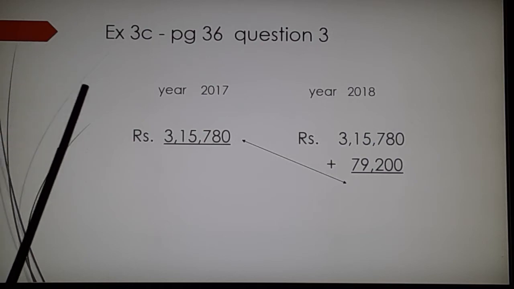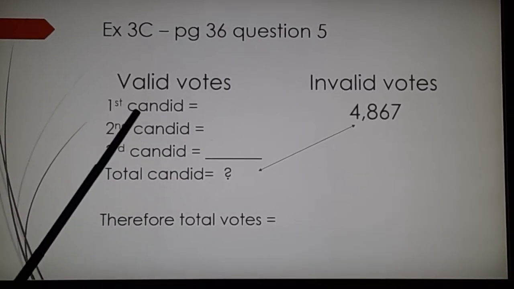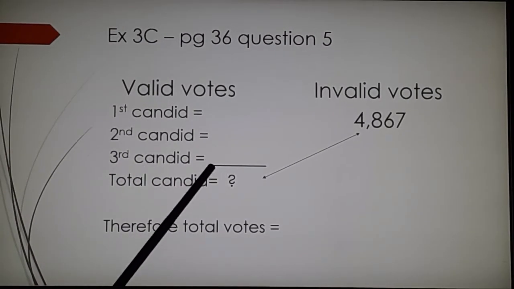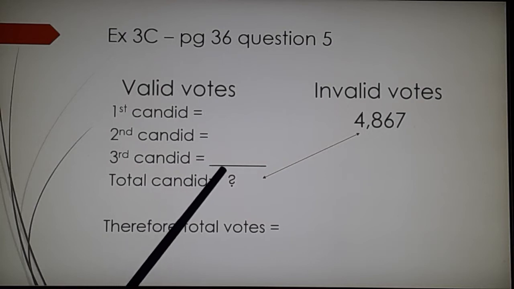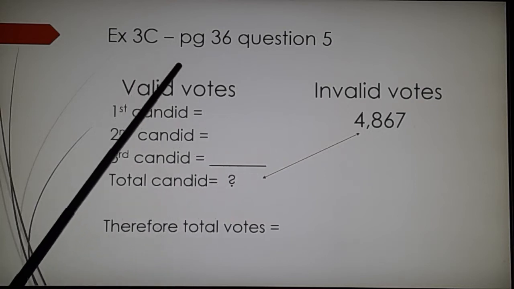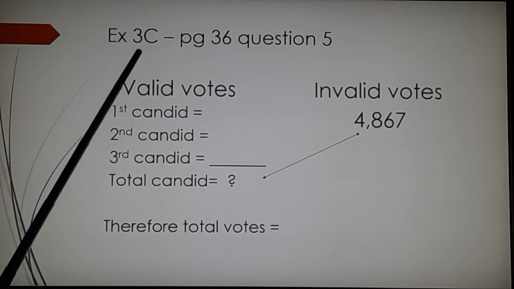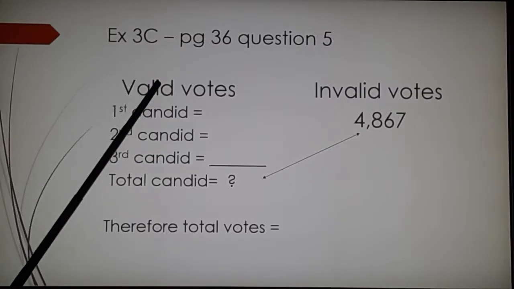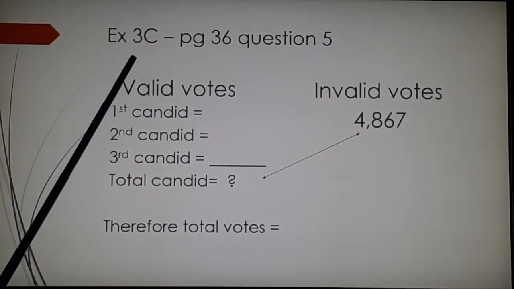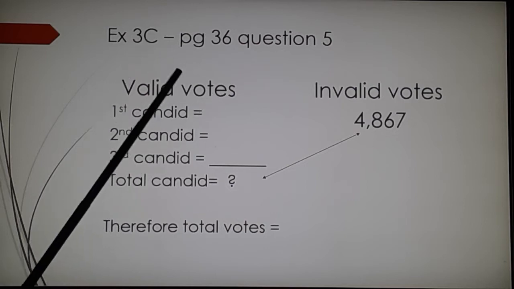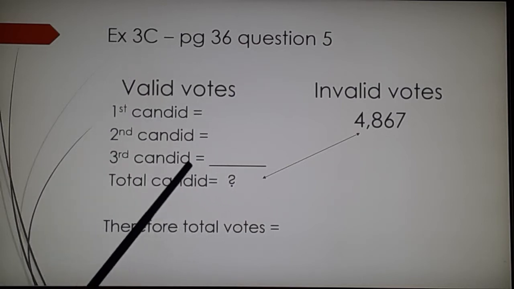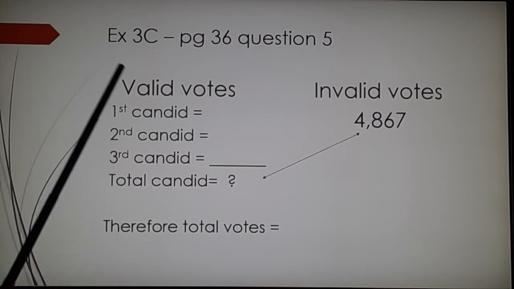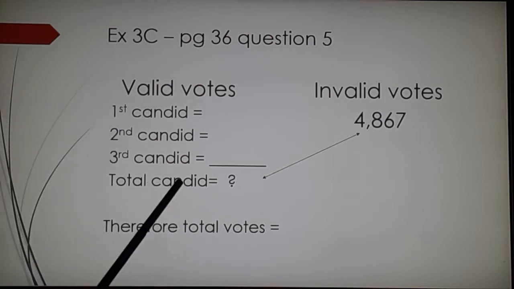Now when we are doing the next slide, 3C. Exercise 3C, page 36, question number 5. Now this is again a big question, and children, again you will find, oh, what is this, one candidate, two candidates, and so many numerals are given.